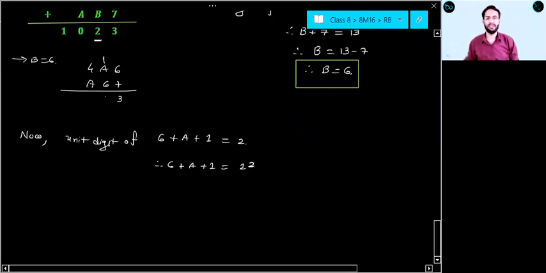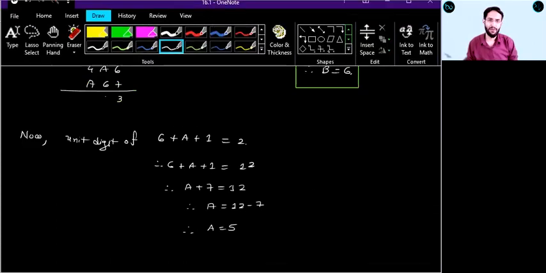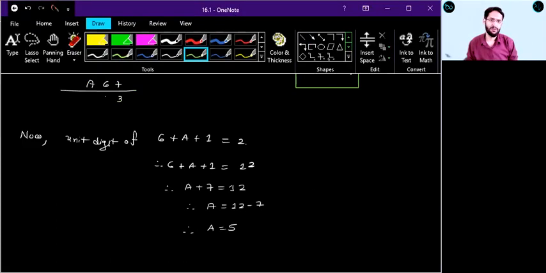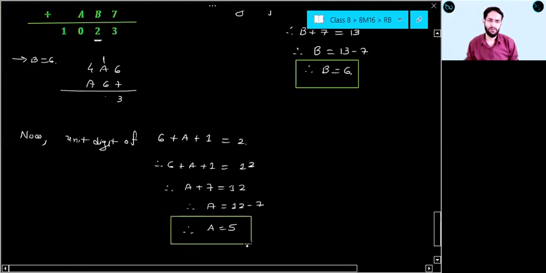Maximum we are going to get 16, if A is 9. So no need to go for 22. Here, A plus 7 equals 12. So can I say A is equal to 12 minus 7? So A is equal to 5.